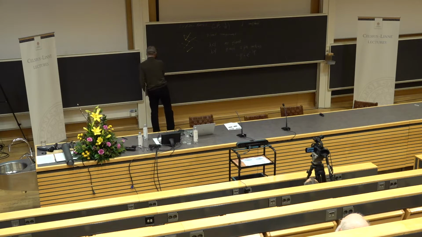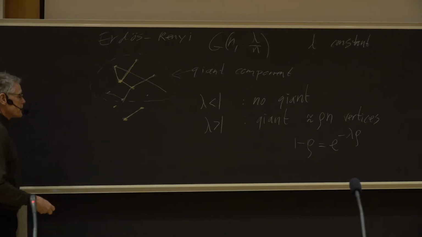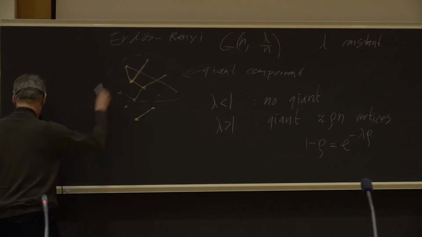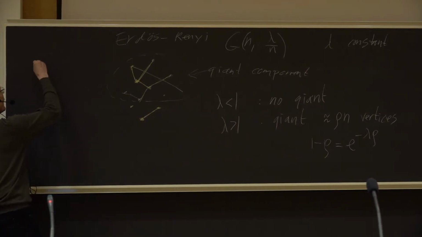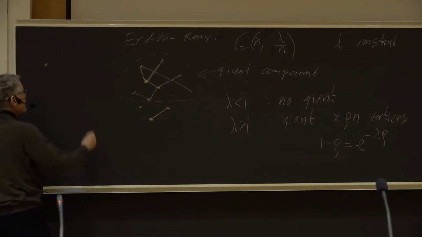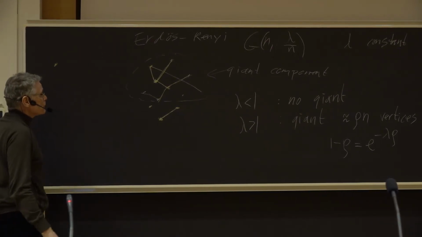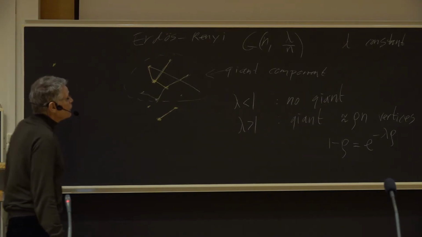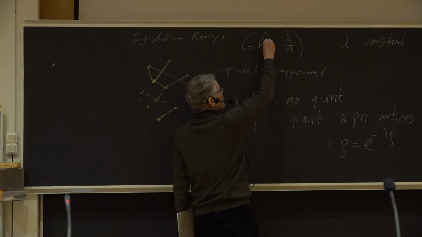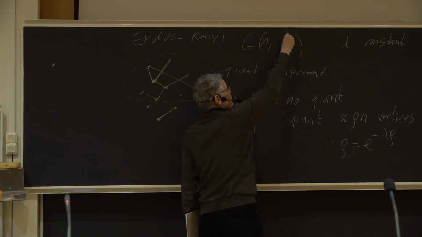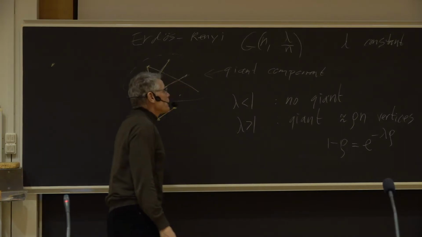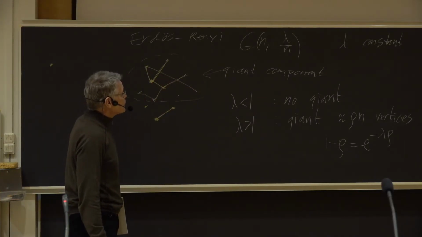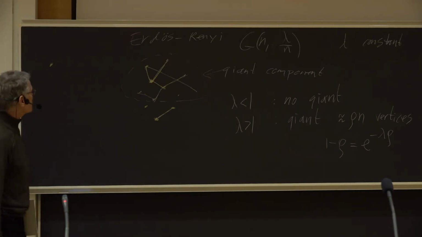Let's see now how this exploration procedure works as a random procedure. One way to think of this is as a branching process. We start here with one vertex, and I don't know anything else about the graph. I haven't seen it yet. So I look at the number of edges from it. It's random, and there are n-1 other vertices it can go to. For each one of them, I have probability lambda over n. So the expected number is, well, n-1 is almost n here, n is large, so the expected number is lambda.